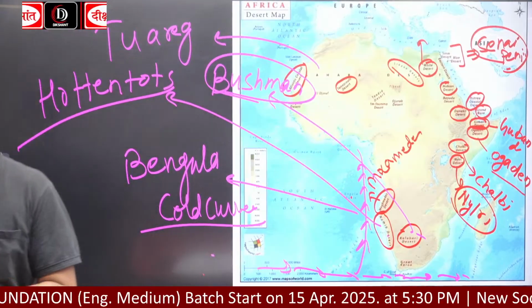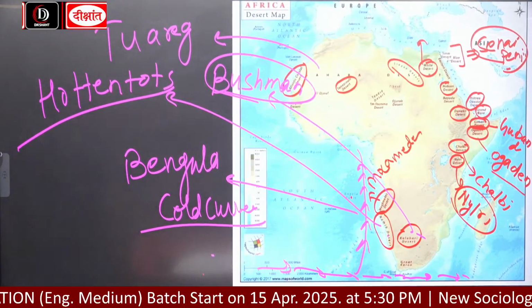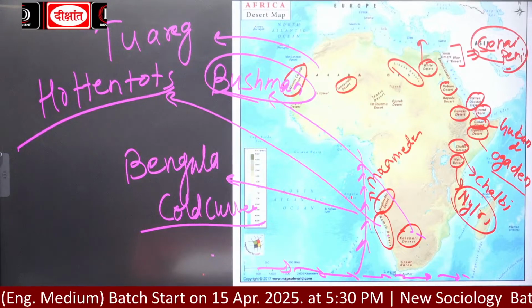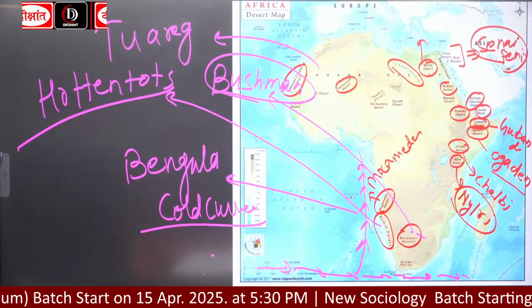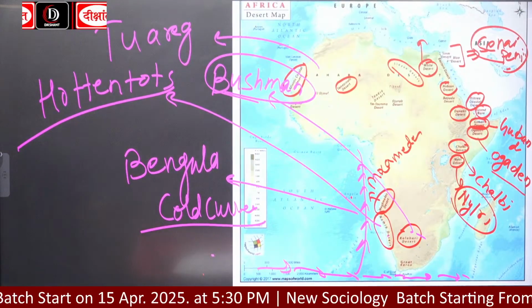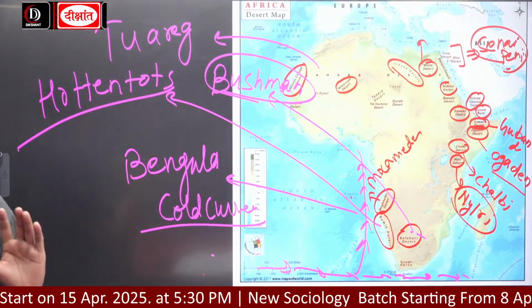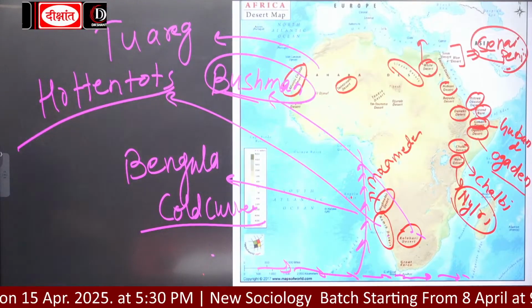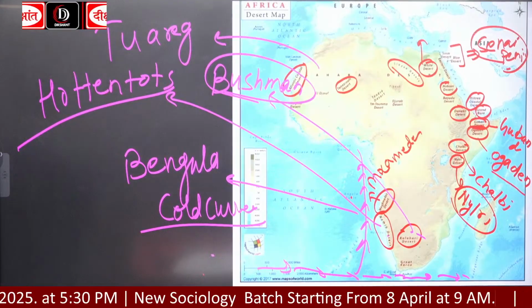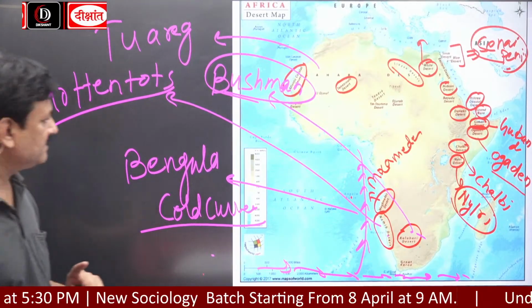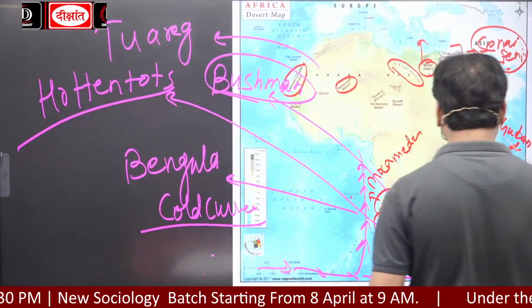Africa is known for 7 lakes, the Great Lakes of Africa. Okay? There are a large number of lakes, but यहां क्या है? कुछ ऐसे lakes हैं जिनको मिला के क्या कहा जाता है? Great Lakes of Africa. ठीक है? अब देखिए यहां,